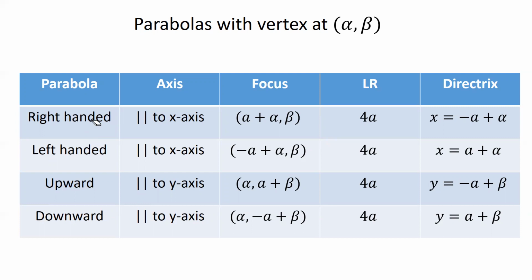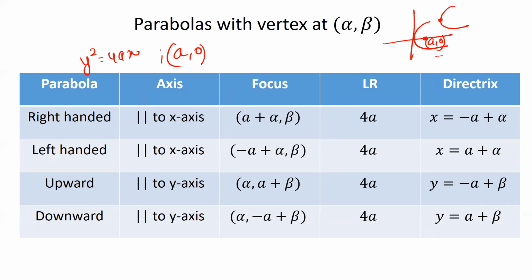You remember that initially, in our first video, right-handed parabolas looked like y square is equal to 4ax. Let me write it down over here. y square is equal to 4ax, and their focus was at a comma 0. So this is what our parabolas initially looked like, with their focus at a comma 0. Now what I'm saying is that we need to shift its vertex to some point alpha comma beta.